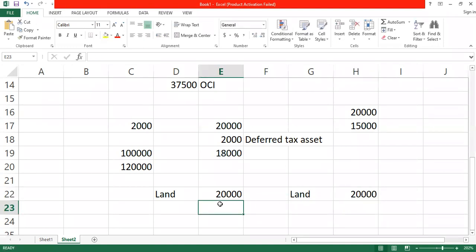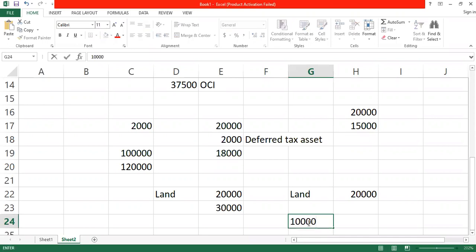But if the company now values the land to 30,000, can you see a difference? Yes. The difference is 10,000. So assuming we are to pay tax on the gain, then we have to create deferred tax on the revaluation gain and send it to other comprehensive income. We will not send it to profit or loss because land is not depreciable, so it will not have any tax consequences on the future tax that we are going to pay.